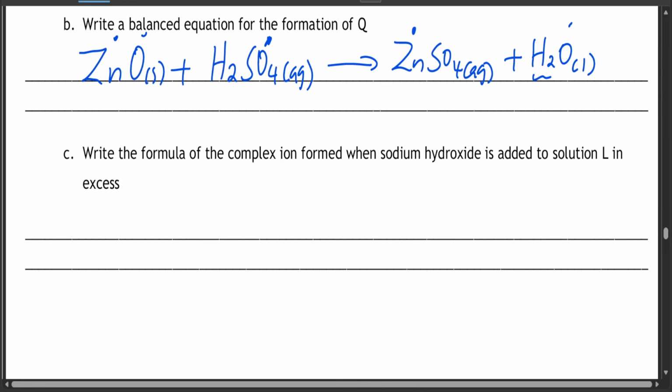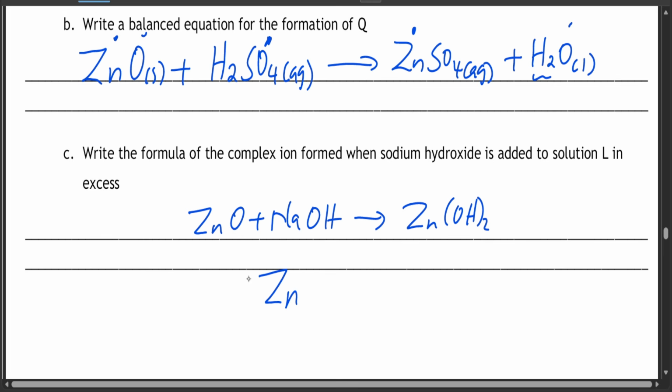Write the formula of the complex ion formed when sodium hydroxide is added to solution L in excess. Now, normally if you react zinc oxide with the sodium hydroxide, it's going to give you an insoluble solid of zinc hydroxide. But if you react in excess, it's going to give you a complex ion.